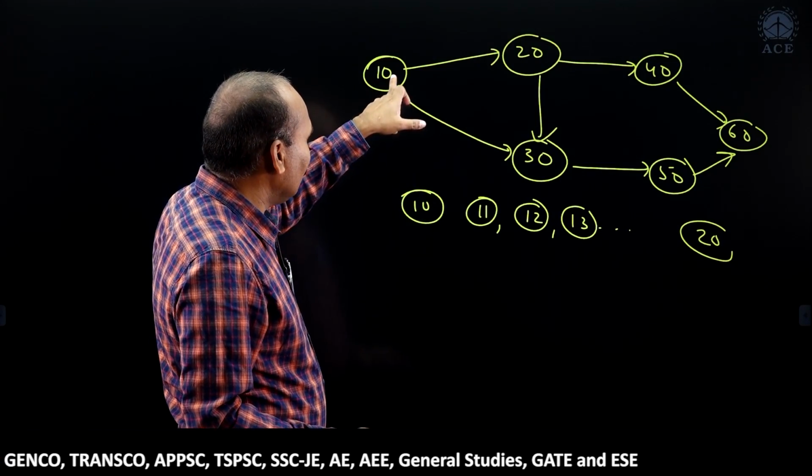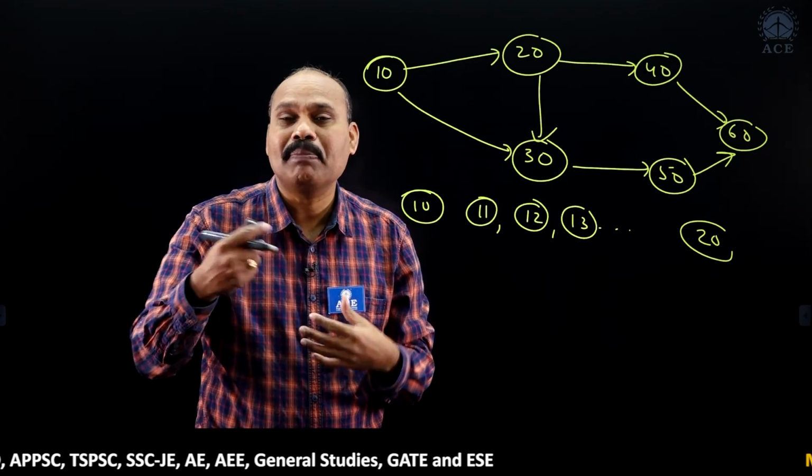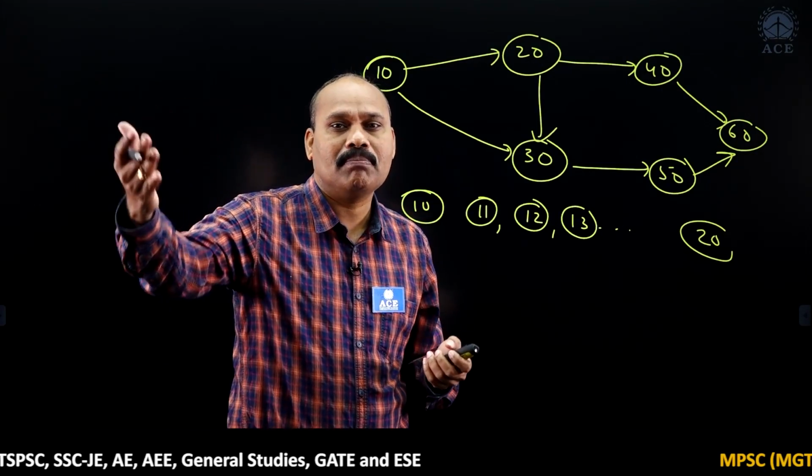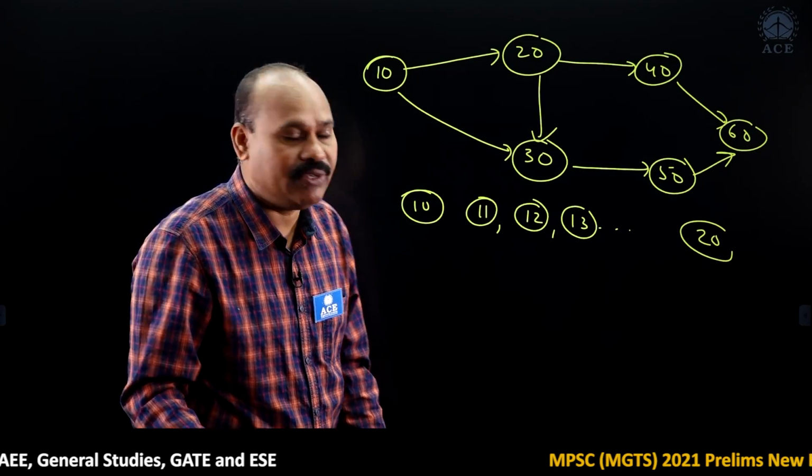Even not only this, even I can go for 10.1, 10.2, 10.3. So, this is actually skipping. So, when we skip some numbers, then there is a provision for including a few more activities.